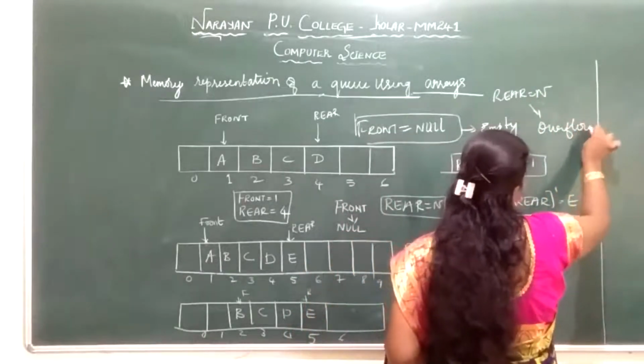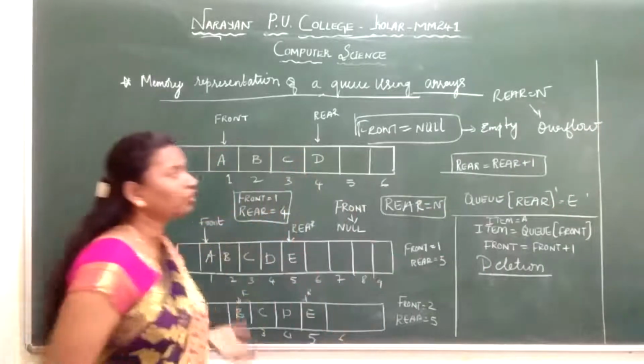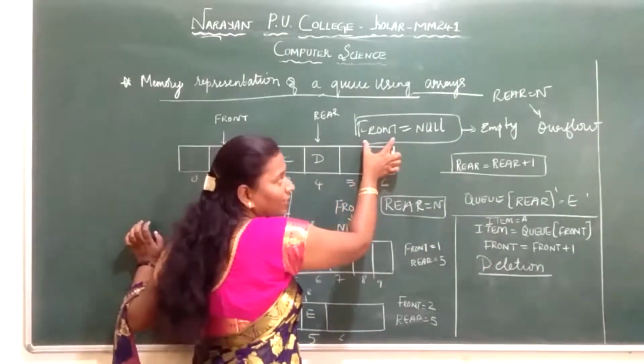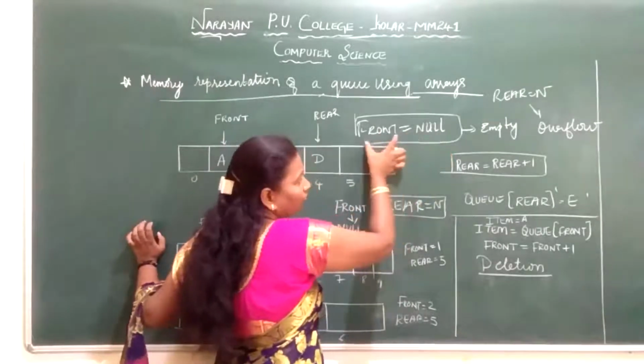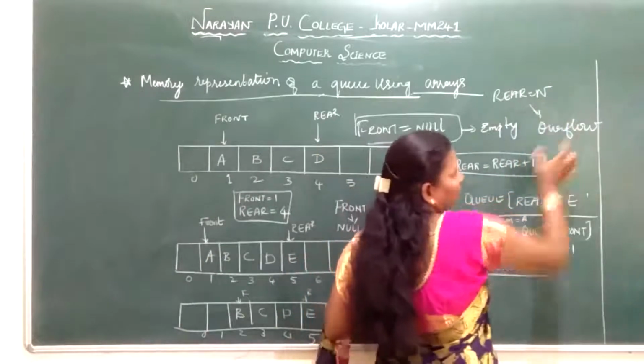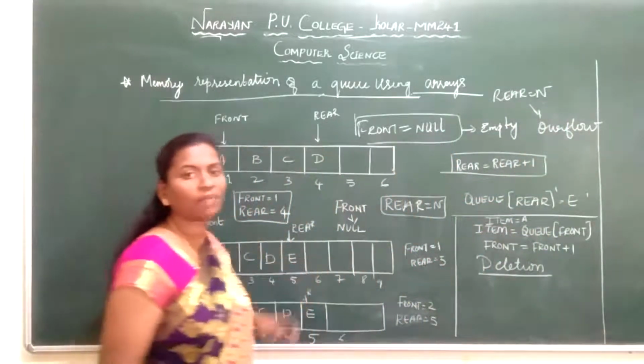Same like your stack, underflow and overflow. Here we check both the ends. For deletion, since we are using front, when all the elements are deleted, the queue will be empty. So front is equal to null means the queue is empty. When rear is equal to n, that means the queue is overflowing, it reaches the maximum size.